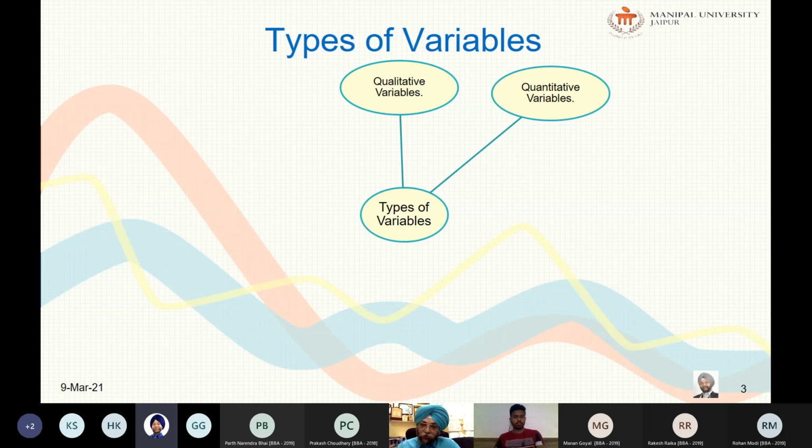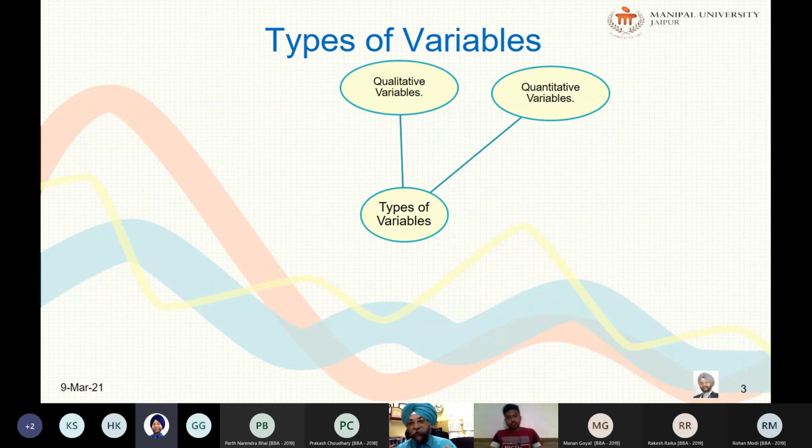Further, this quantitative variable can be of two types: discrete or continuous. I have already told you. Variables such as the number of children in a household or the number of defective items in a box are discrete variables. So all these things can be quantified. You can count it. For example, the number of cars in my house, or the number of cars a person is possessing.